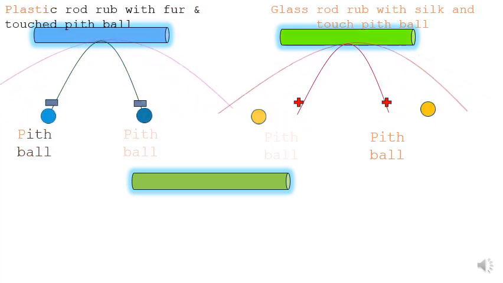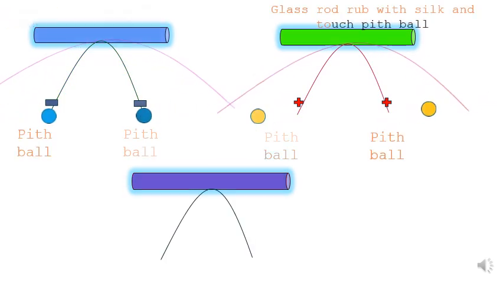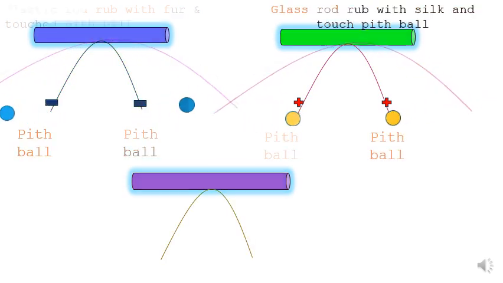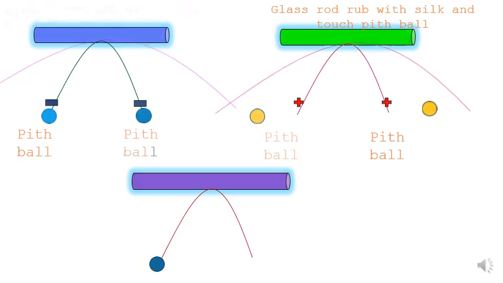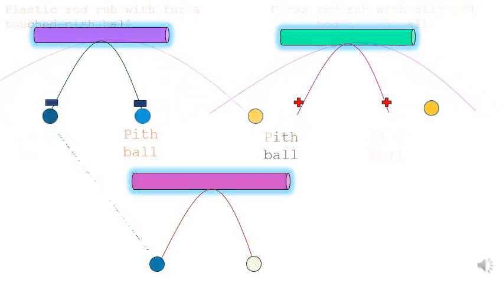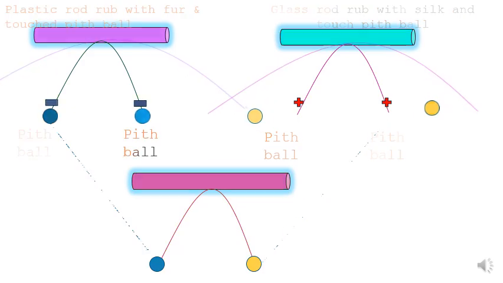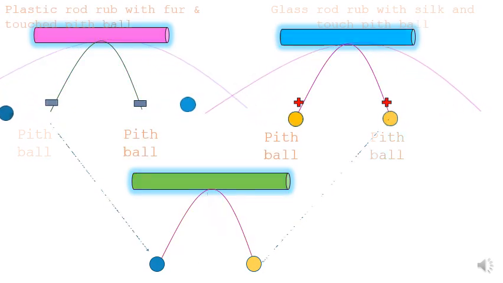Now the third case, on the bottom. I take a rod and there is a string. I connect one pith ball with a negative charge, and on the other side I keep a pith ball with a positive charge.